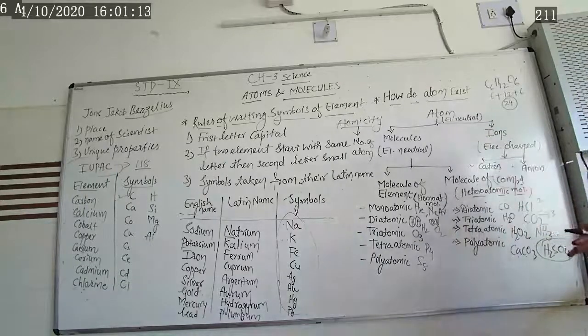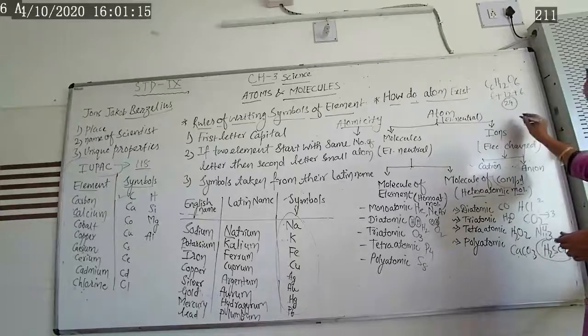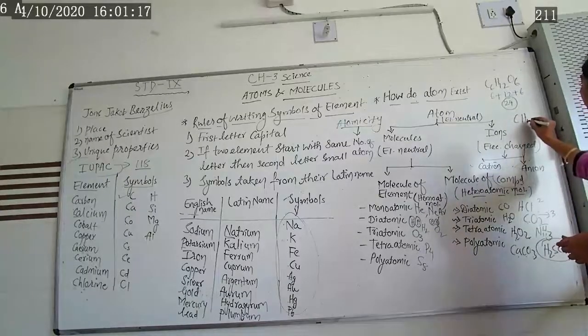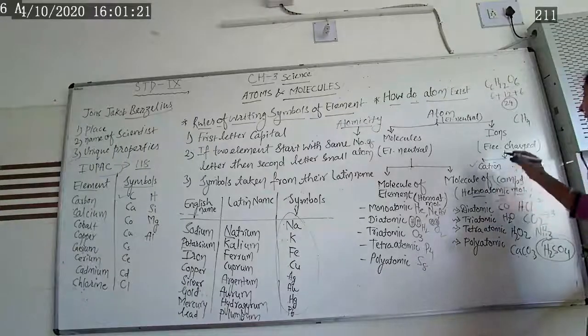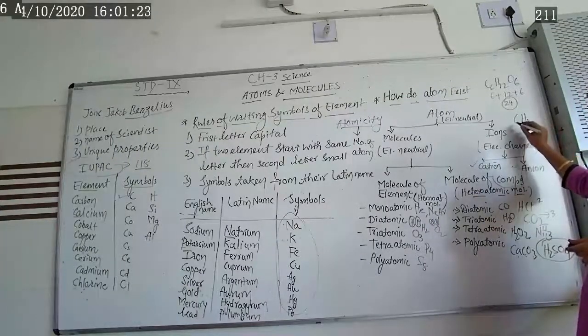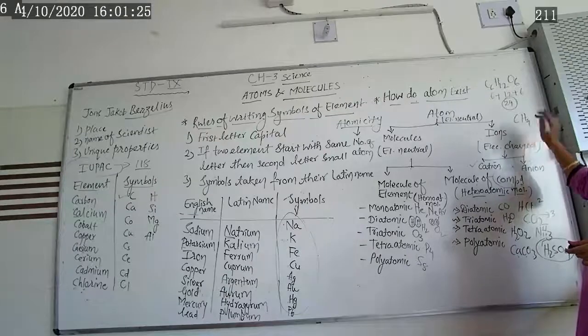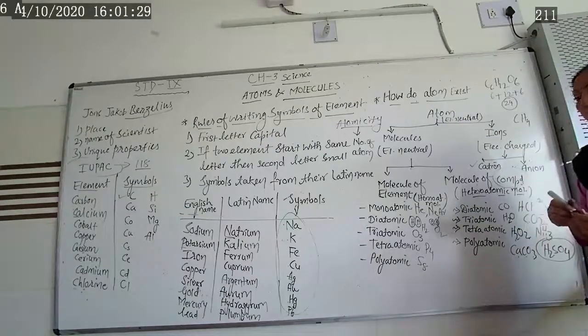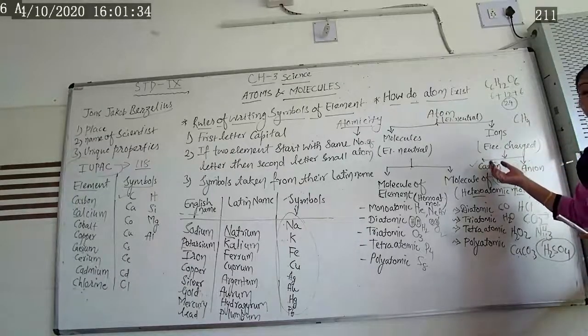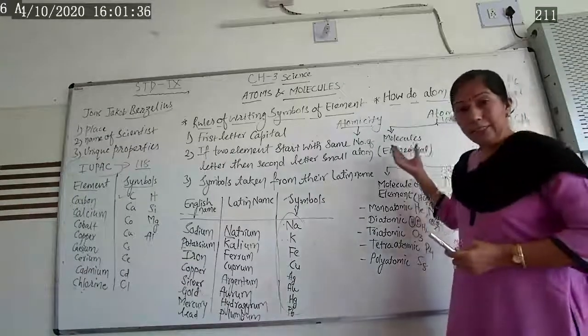Likewise, whatever the compound, if it is asked about methane, CH4. The methane formula is CH4. You have to remember it, you have to learn it. So 1 carbon is there, 4 hydrogen is there. So its atomicity is 5.